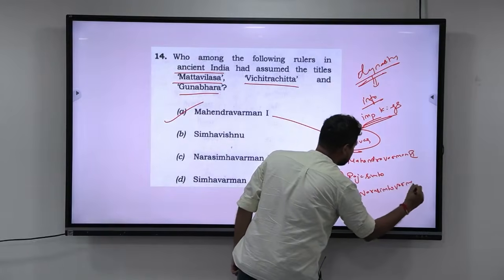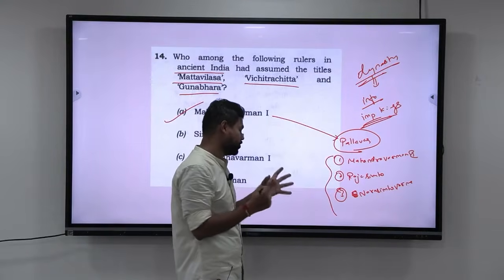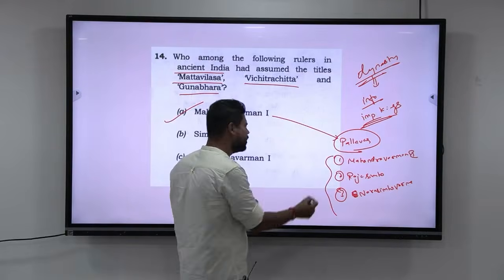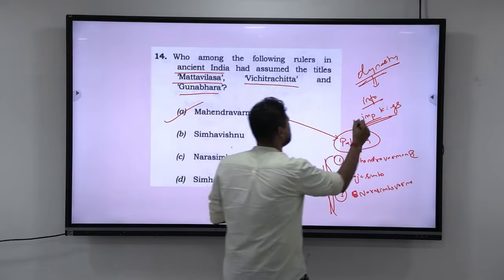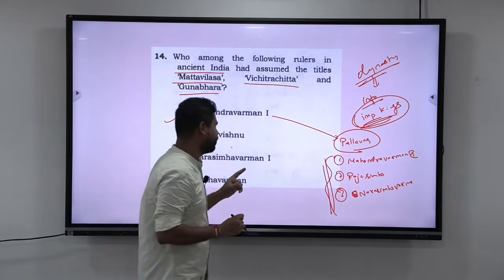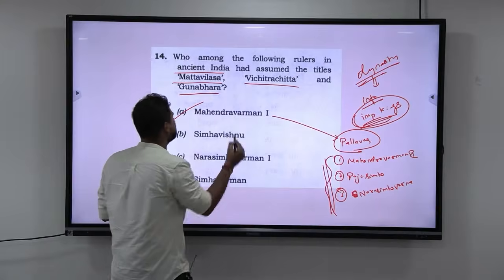So these are the 3 important rulers, and their contributions, especially to temple architecture, have been great. So like that, if you take any dynasty, their important kings are very important. That is one.